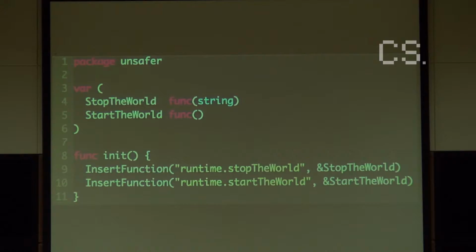And to use this, I created some helper functions. So I created a function called insert function. What insert function does is you give it a name and you give it a function value where you want to store this function. So now you can say, I want to have stop the world saved here, and then you can just call that function.